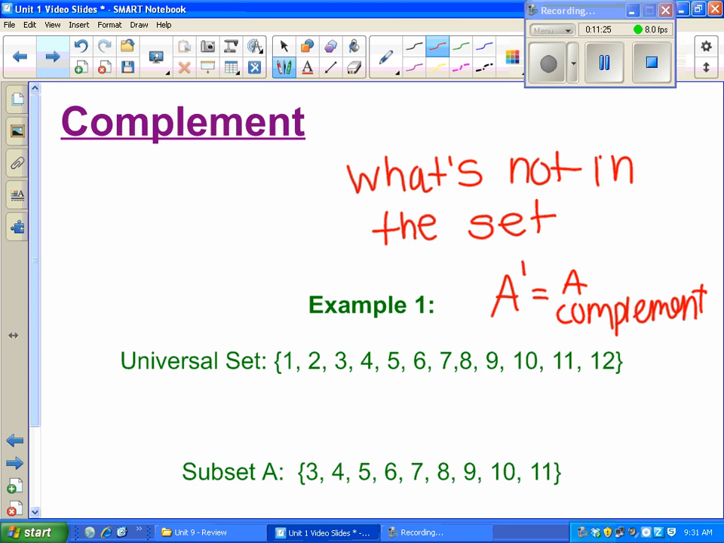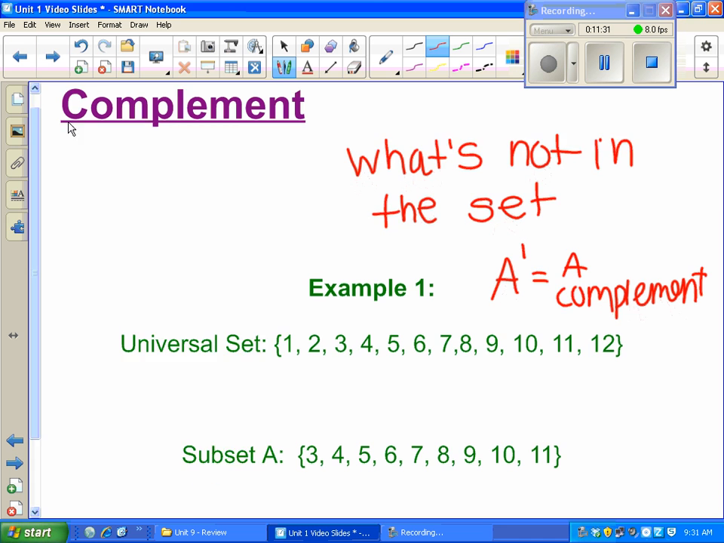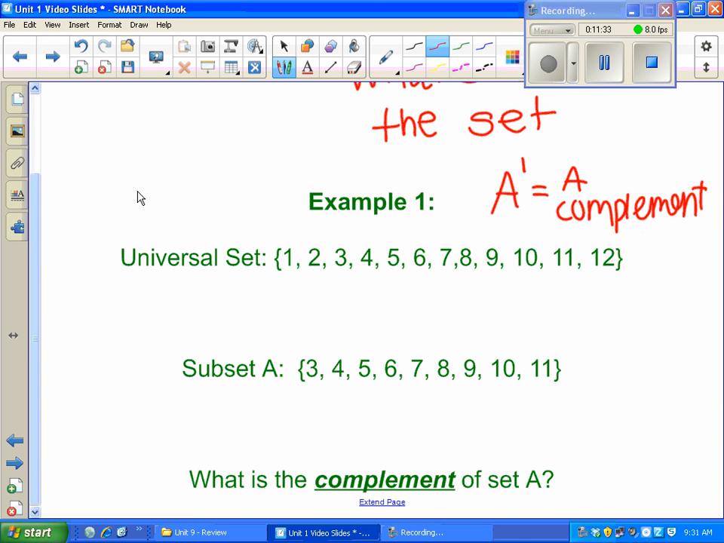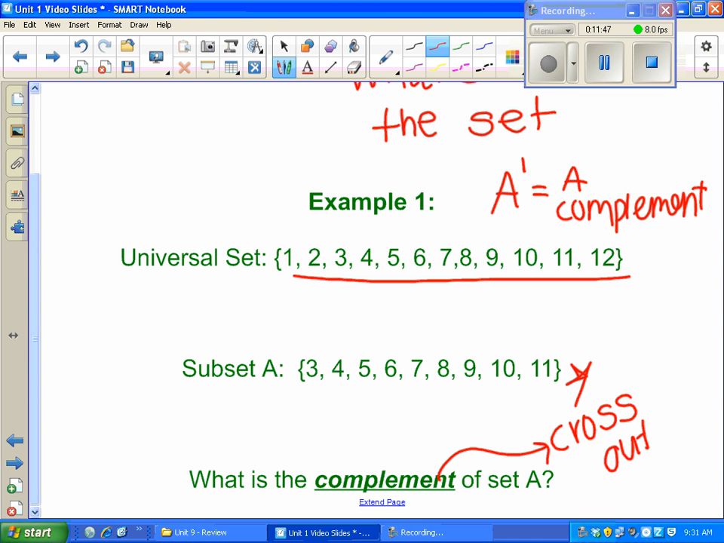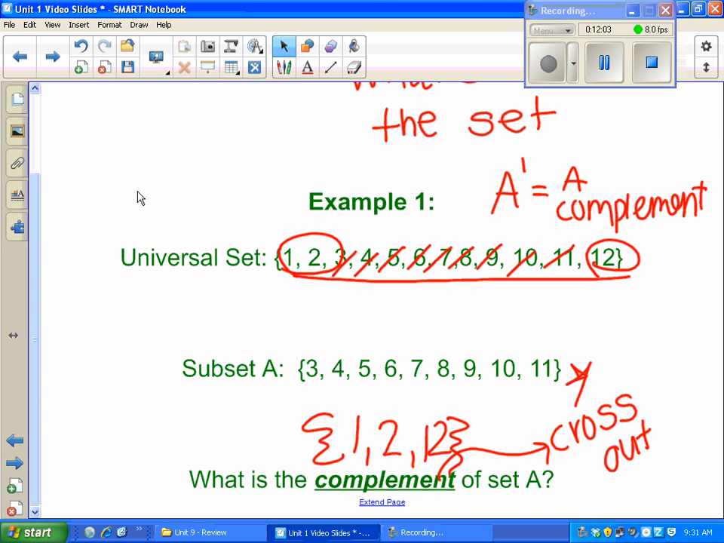So let's do a quick example. Example 1, there's your universal set, and then you have a subset A. And they want the complement of set A. Complement means they want everything up here that's not in set A. A good trick for this, when it's set up like this, complement means cross out, remember? So anything in set A you can cross off up top: 3, 4, 5, 6, 7, 8, 9, 10, 11. Whatever's left is your answer. So it's 1, 2, and 12. It's whatever wasn't in set A.